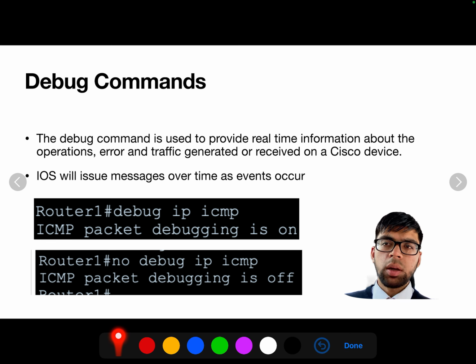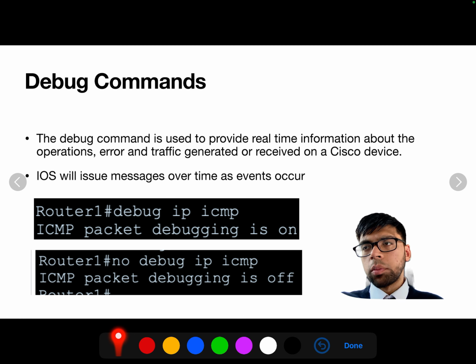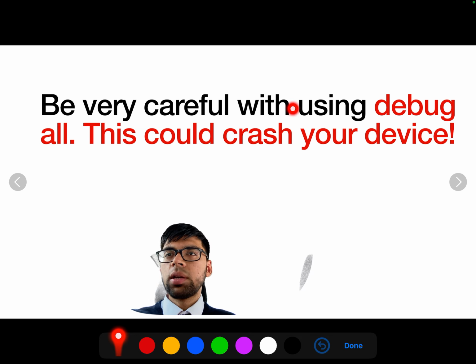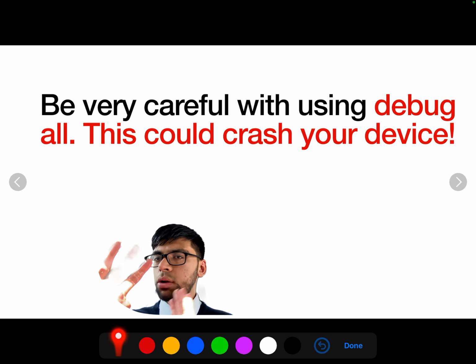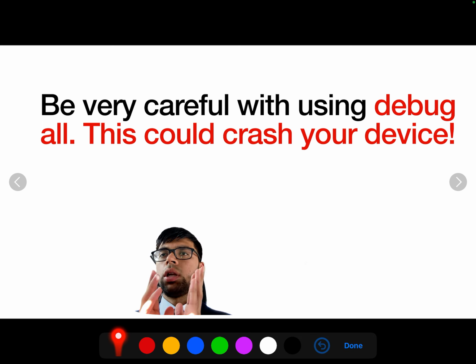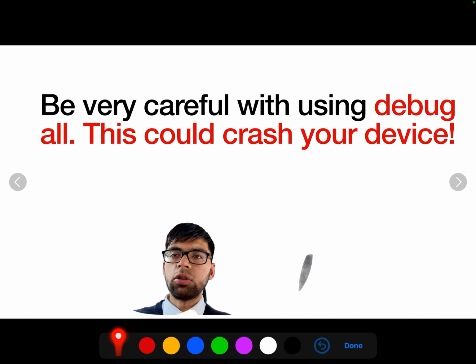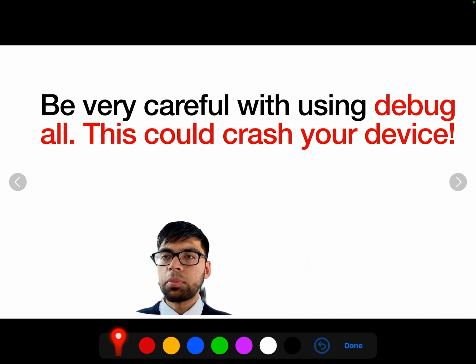No debug IP ICMP is just a way to turn it off. You simply put the negative no in front of it, and that stops the ICMP debugging messages from coming. Now, something I really want to emphasize, because this can break your production environment, is using debug all. You don't really want to be debugging every single operation happening in your router or your switch. So be very, very careful, guys. Debug all can crash your device. I highly don't recommend doing that, especially in a production environment.